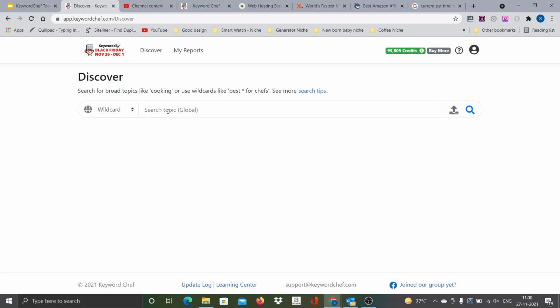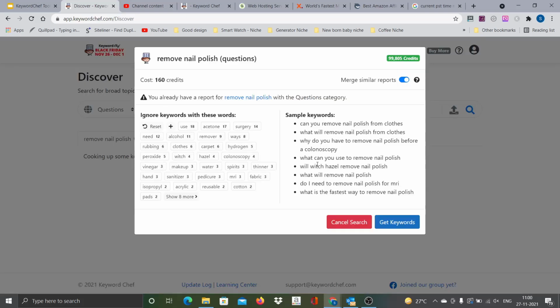For example, let me key in one keyword. So, remove nail polish, let me put that keyword, and then you can pick any of the options here. If I pick questions and search for this topic, it will show you there are about 160 different questions, and only if I click this Get Keywords will the credits be deducted.